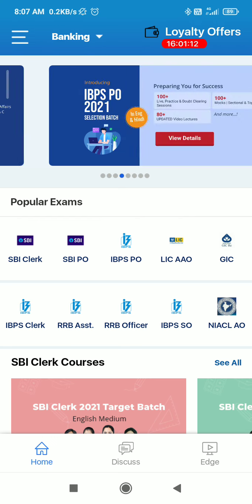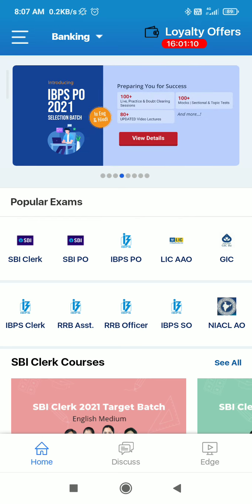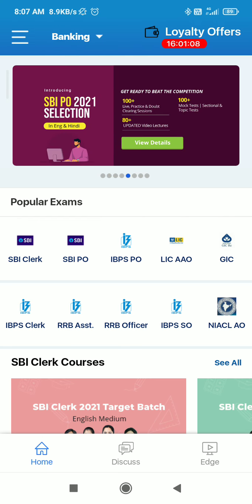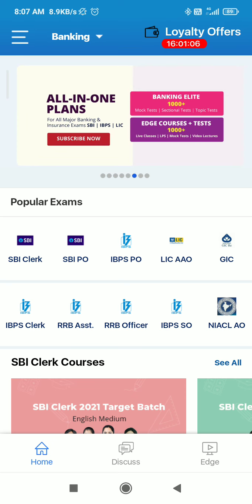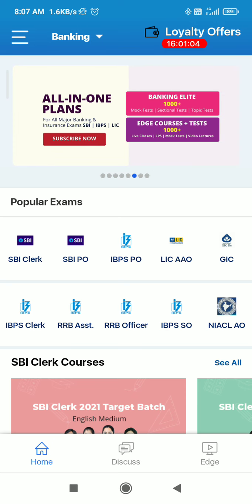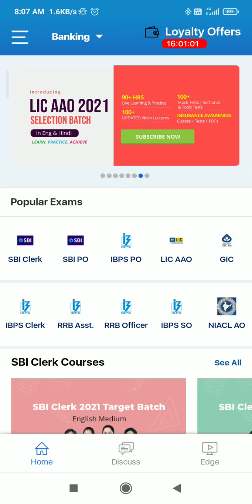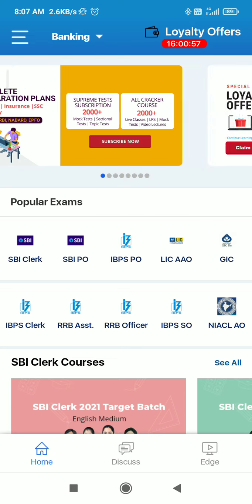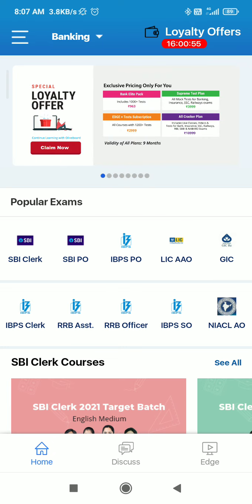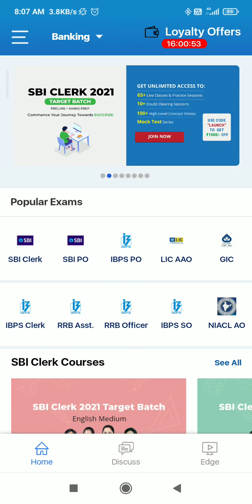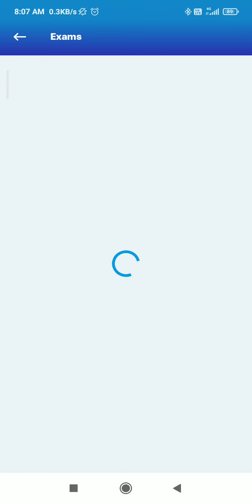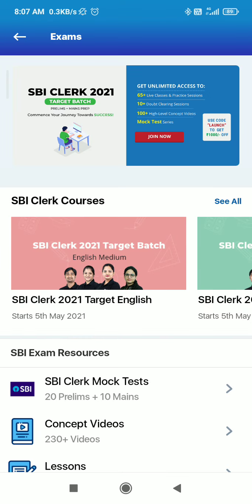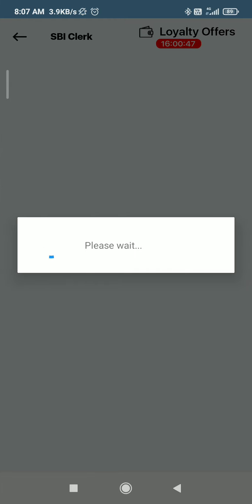So today we are going to discuss how to analyze the quant section in mocks. After attempting the mock, many aspirants have difficulty analyzing it, and are confused about how to analyze the mock in a proper way. So today we are going to discuss that, from an Oliveboard mock. I had given this SBI clerk free mock of Oliveboard, and we are going to discuss it from here only.